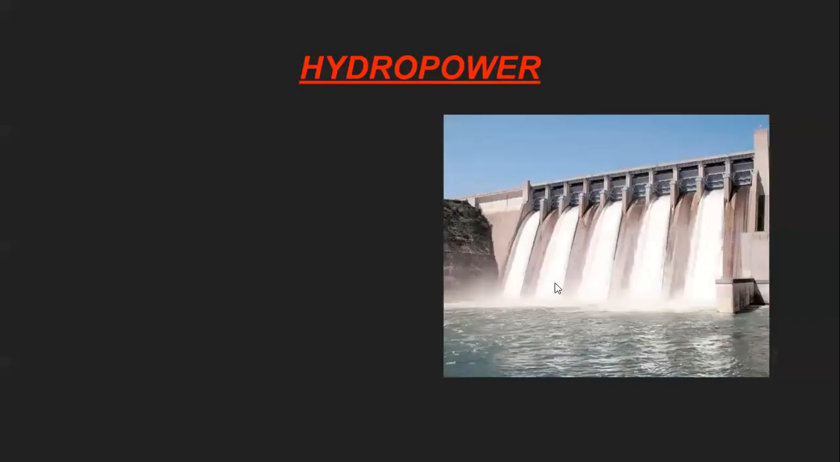Now come to the next one, that is the hydropower. Hydropower means the energy that we are getting from the water. See, this is the structure of a dam. When water is running or falling, it has too much energy, and that energy is converted into electric energy with the help of the hydraulic turbines.